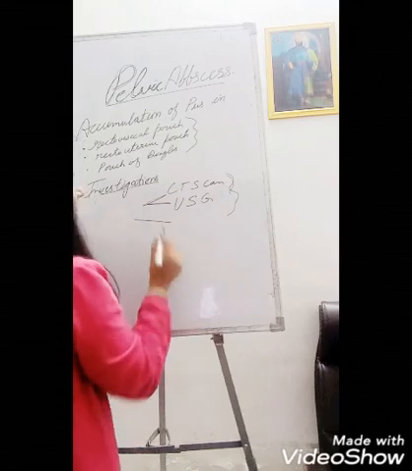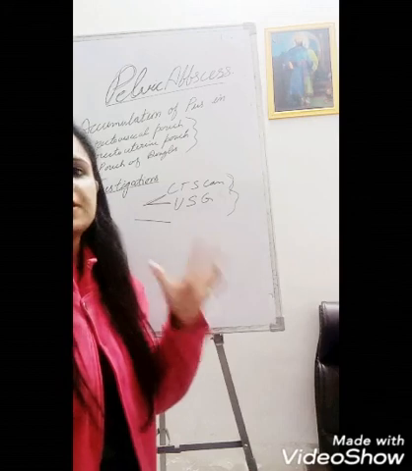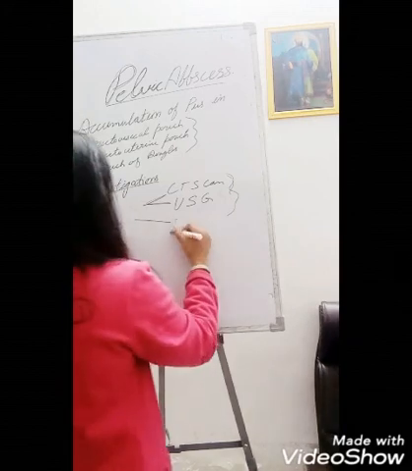Besides these two investigations, a very good confirmatory test is rectal examination.